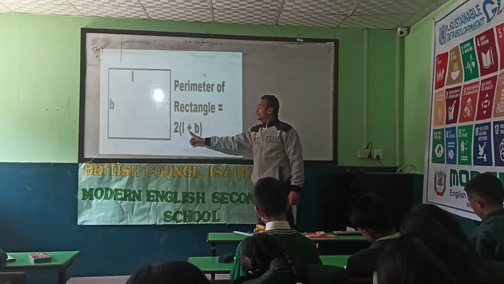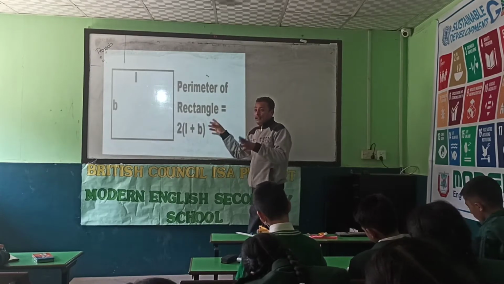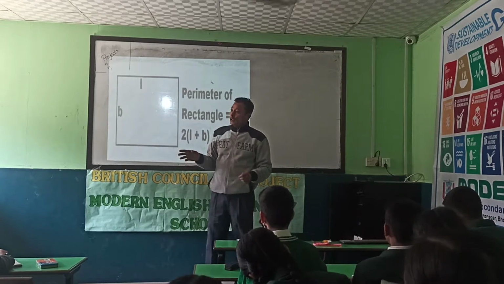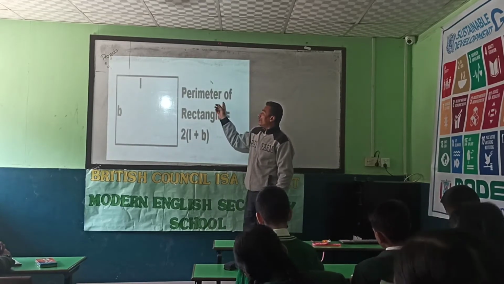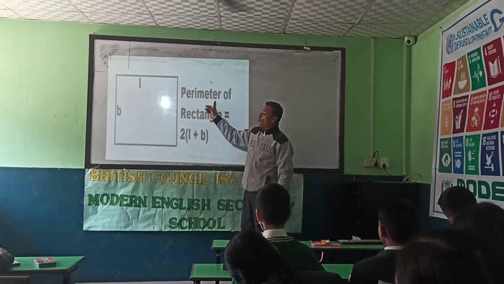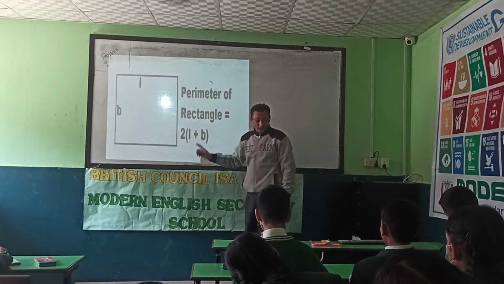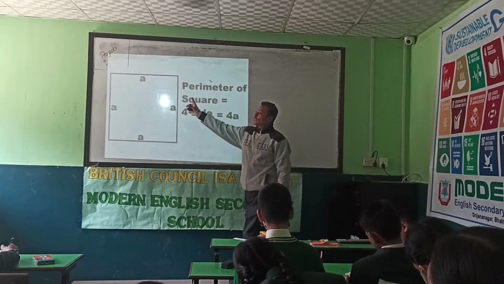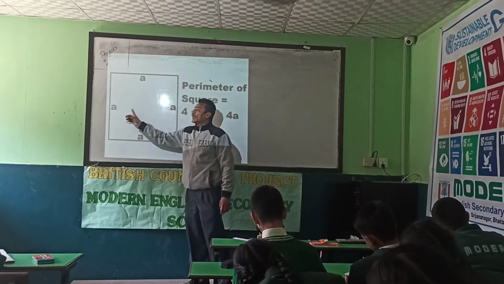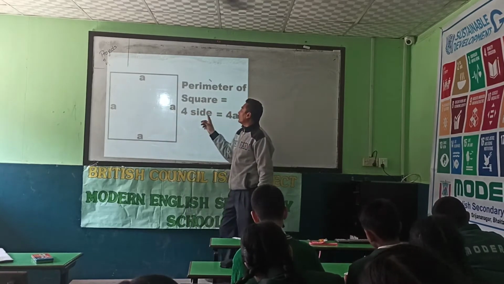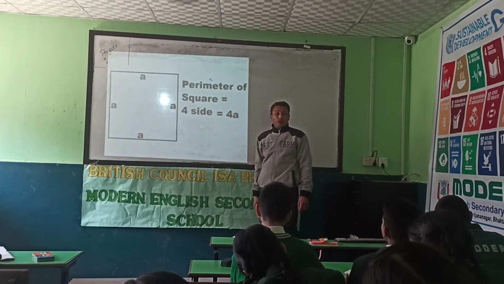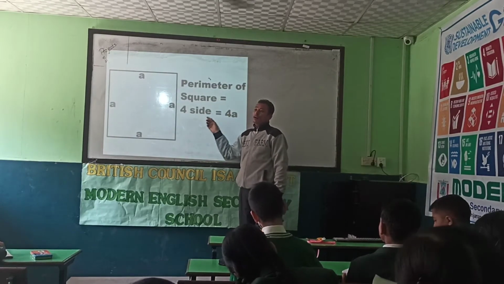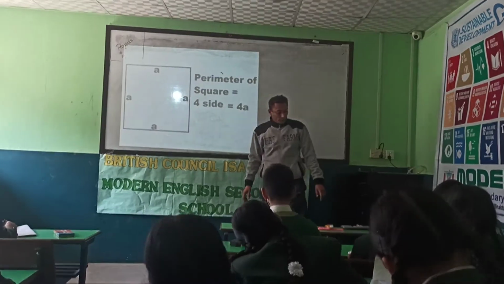Perimeter of a rectangle is twice length plus width. This formula we will apply afterwards while doing practical work. So be clear about the formula 2 times length plus width, perimeter of a rectangle. Then after that we have the perimeter of a square. All the sides are equal, which are denoted with a centimeter. So perimeter of a square is equal to 4 times side, or 4a. We can denote it by 4 times side also, or it can be written as 4a also.